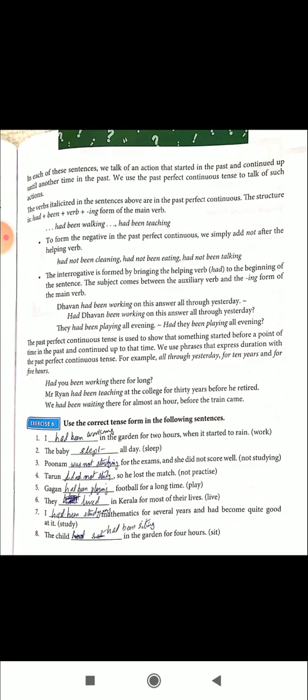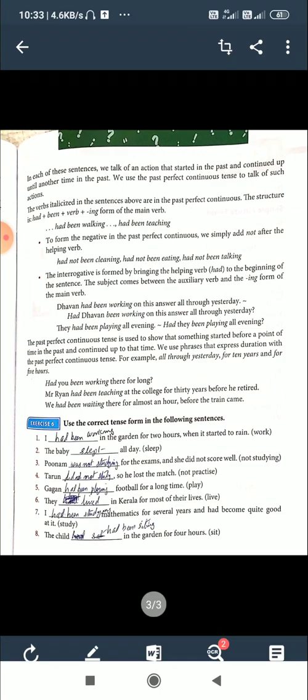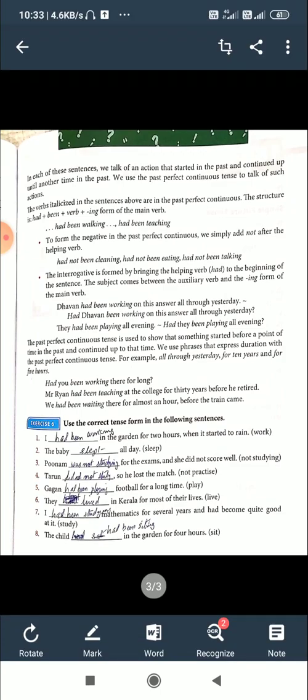They had been playing all evening. Had they been playing all evening? So you have to put the auxiliary first, then had, then we put the subject, then the remaining parts, been playing. The past perfect continuous tense is used to show that something started before a point of time in the past and continued up to that time.